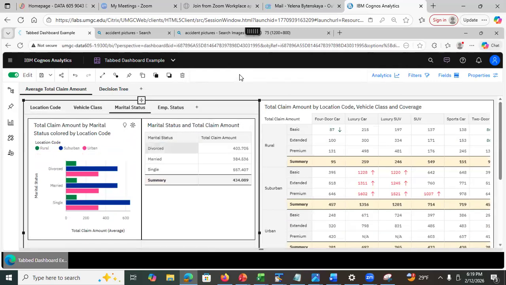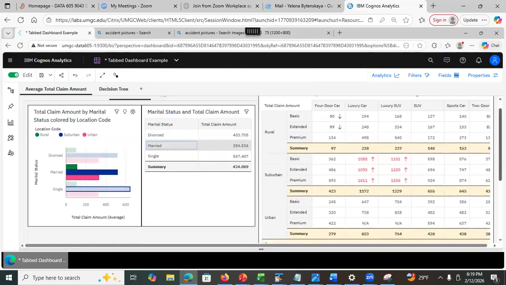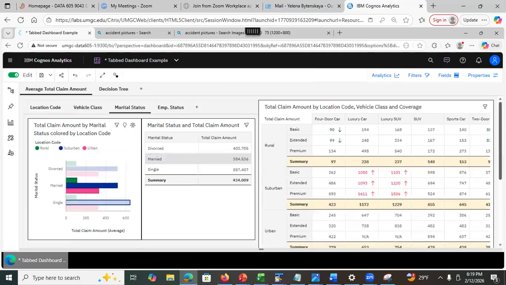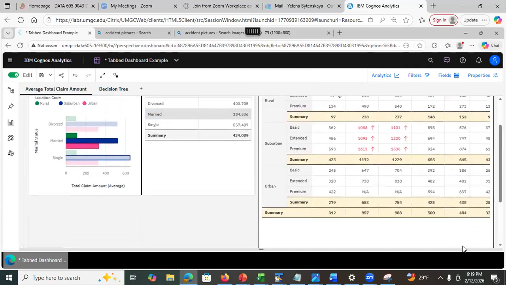What I could do is this. Here I mentioned earlier that visualizations on the same tab are connected. So this dashboard here is on the same tab as this big visualization. Why? Because it's in the same tab of the outer dashboard, right? So take a look. I selected married in here, and now all the charts in here will be adjusted for married. This visualization should be adjusted for married. I can select this data point here, and now I can look at my data only for married. See?